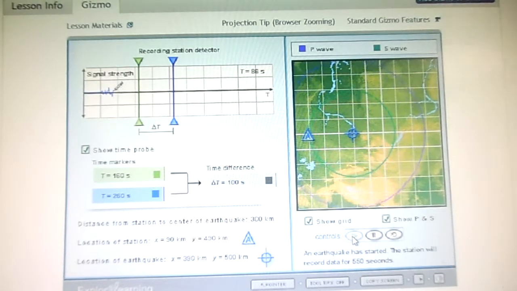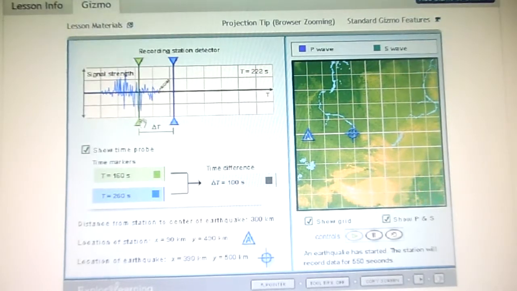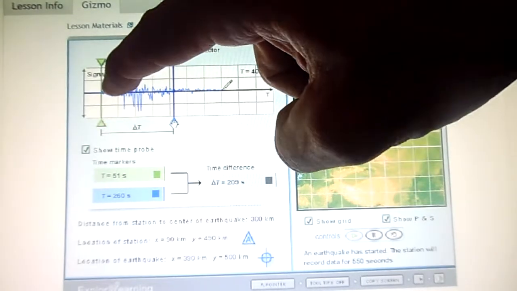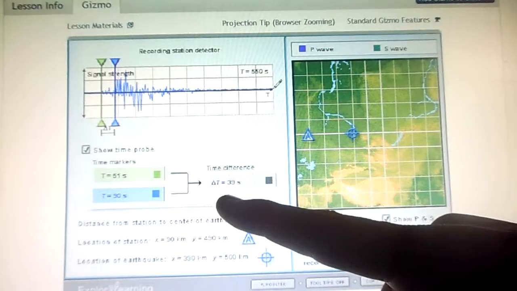And boom, boom. Wow, almost no distance at all here. No time difference, right? I think that's it. Within 39 seconds, both the waves. 39 seconds. Remember the other one was 100 seconds.